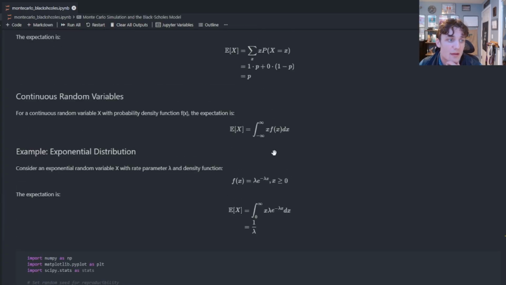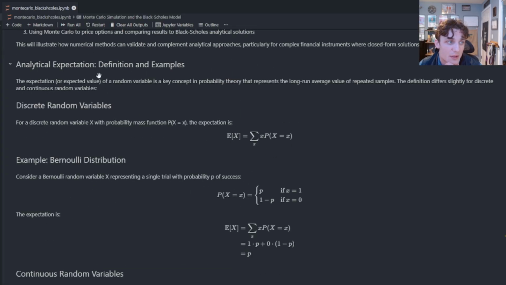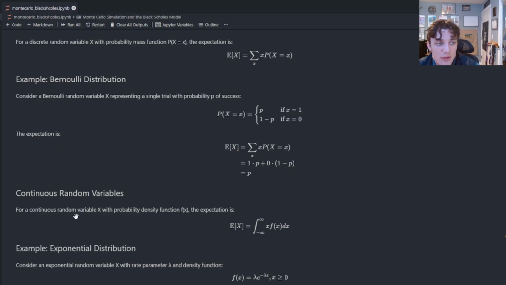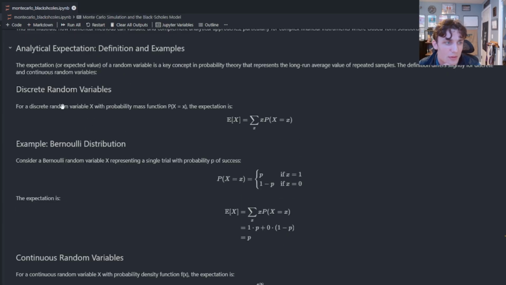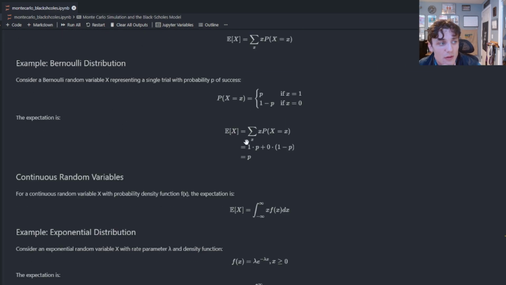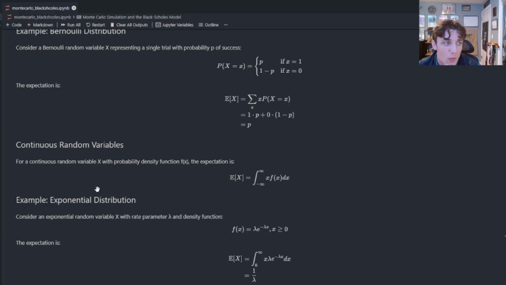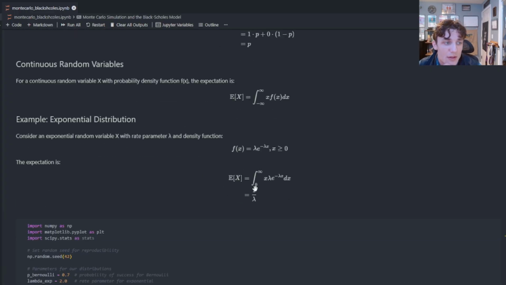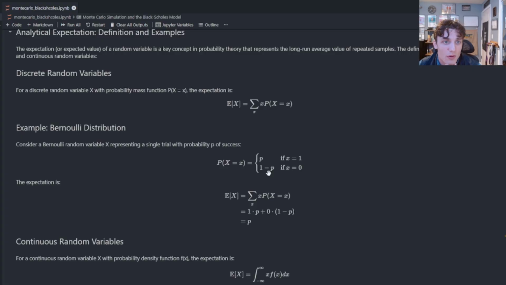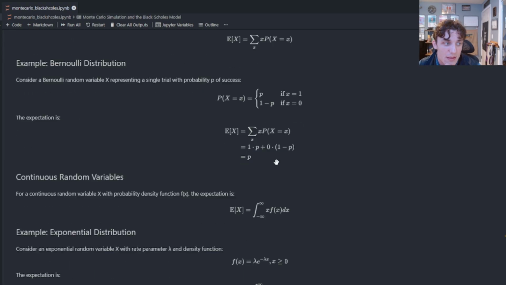All this is to say the analytical expectation is simply applying the formula for the expected value of a random variable in either the discrete or the continuous setting. Discrete being something countable like 1, 2, 3, 4, things like coin flips, the number of successes out of some number of trials, binomial, Poisson random variables for arrivals, things of that nature. You can apply this formula, or something continuous, think like a stock price or waiting time, then you can apply this formula, and you're actually going to end up with an equation. So when I say analytical expectation, I'm actually talking about an equation, and this equation is derived using these definitions.